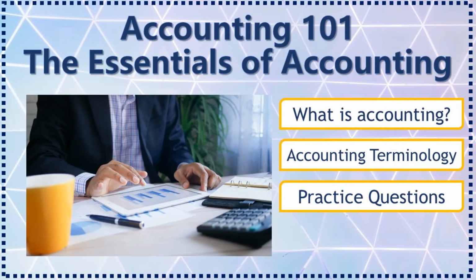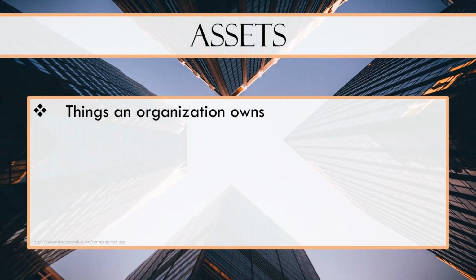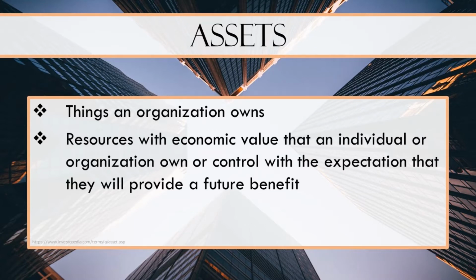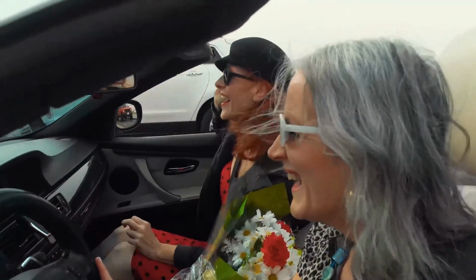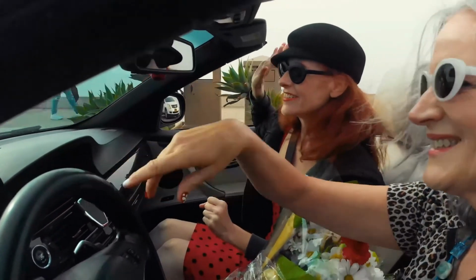Now, let's go further into the basics of financial accounting. Assets are things an organization owns, such as inventory, property, machinery, and equipment. You may own assets as well. From a personal perspective, you may own a car or a house or a bicycle. These are all forms of assets.